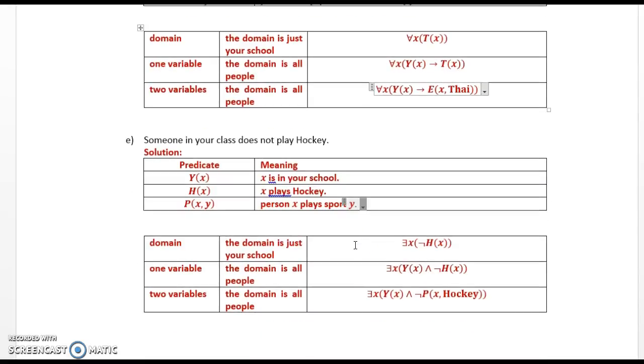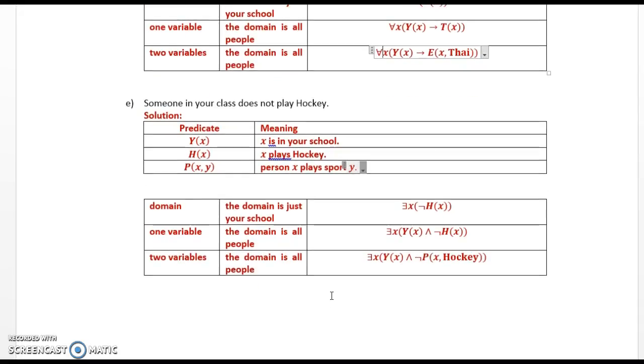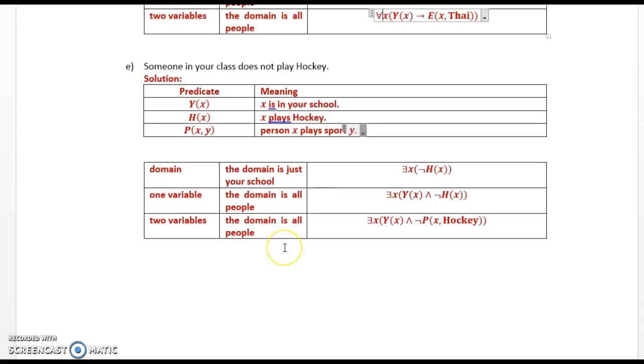E, someone in your class does not play hockey. Y(x), x is in your school. H(x), x plays hockey. And P(x, y), person x plays sport y. The domain is just your school: there exists x, not H(x).